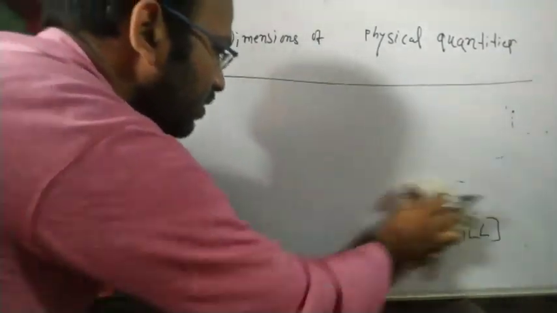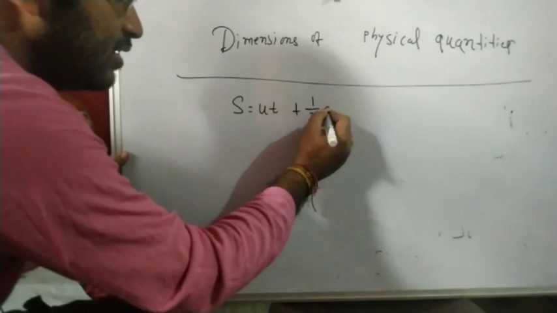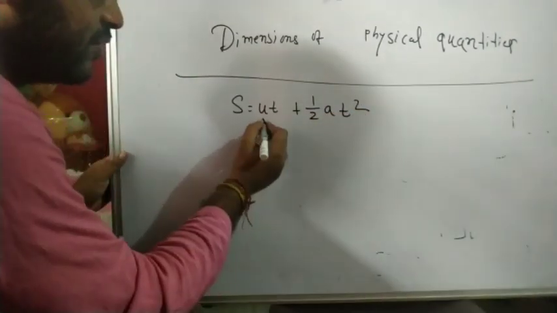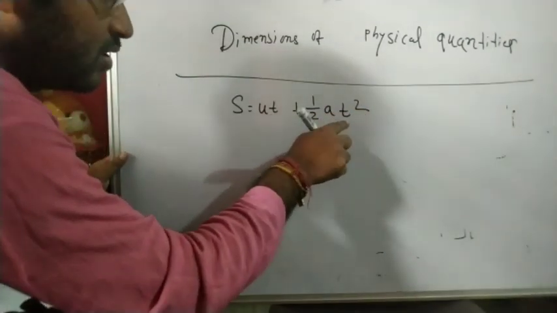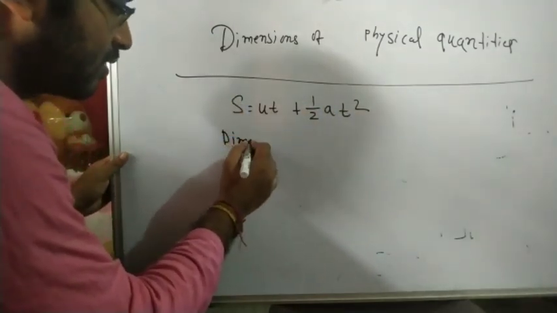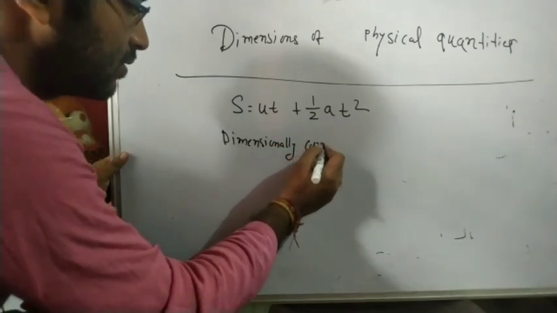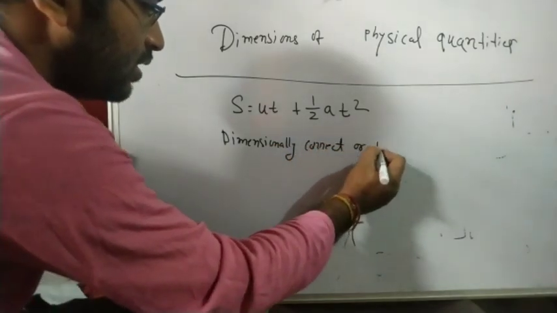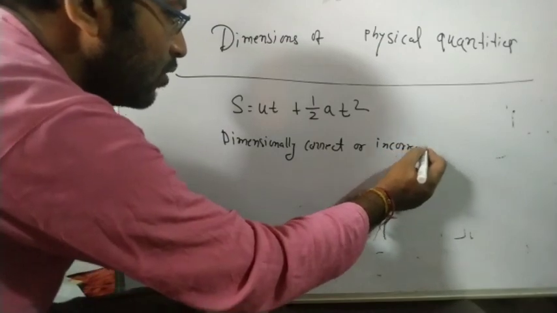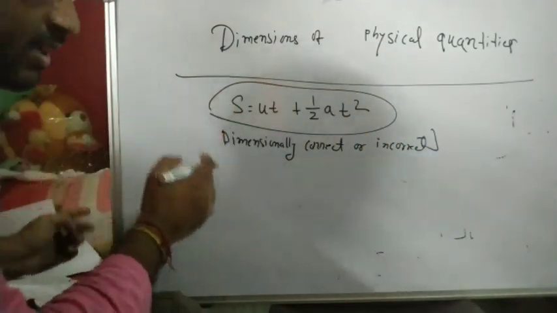Now there is one homework for you to do at home. The formula is s equals u t plus half a t square, where u is the velocity, t is the time, and a is the acceleration. Check whether this equation is dimensionally correct or incorrect. Obviously it will be correct, because we already know this equation, but you have to verify it.